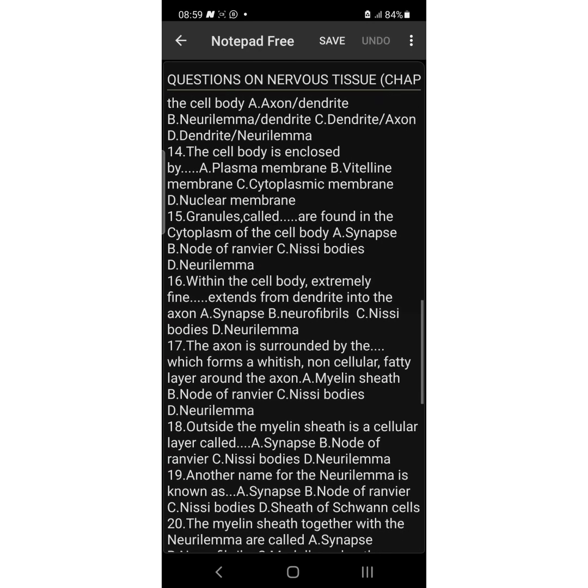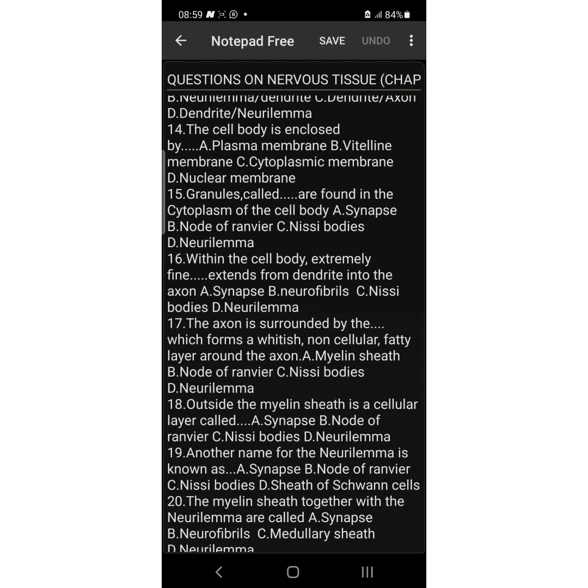C. Number 14, the cell body is enclosed by dash. Is it plasma lemma? Is it plasma membrane? Is it vitelline membrane? Is it cytoplasmic membrane or the nuclear membrane?